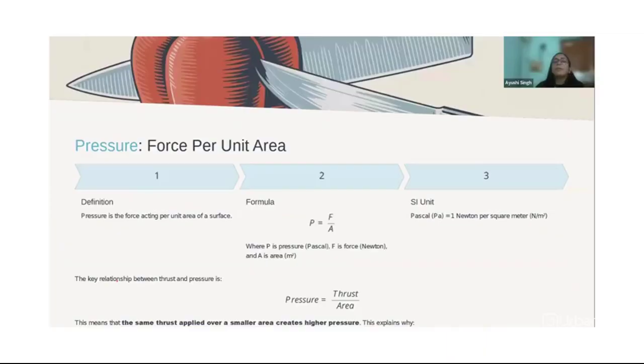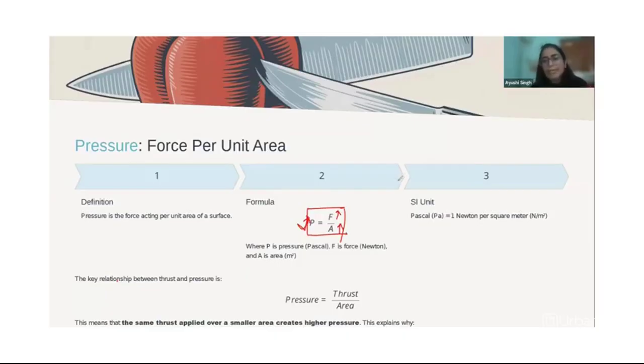Now, what is pressure? Pressure is force per unit area. I have to explain this in a better way, because a lot of questions are asked from pressure and students get confused. So pressure is equal to force upon area. If more force is applied, the pressure will be more. If I'm applying more force on my hand, the pressure will be more, and it goes down because of the force applied. But if the area is more, the pressure will be less.